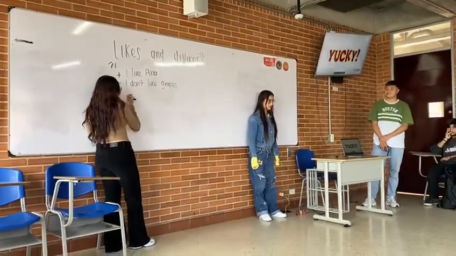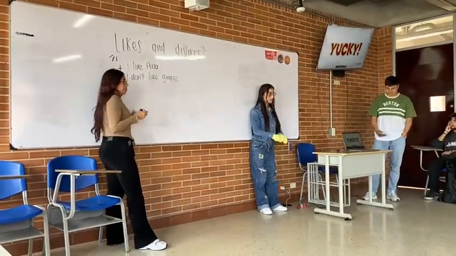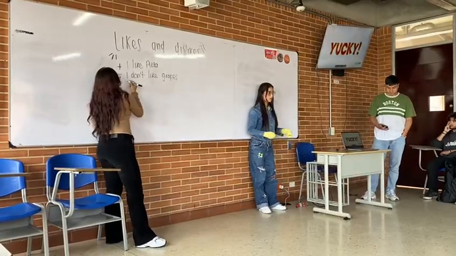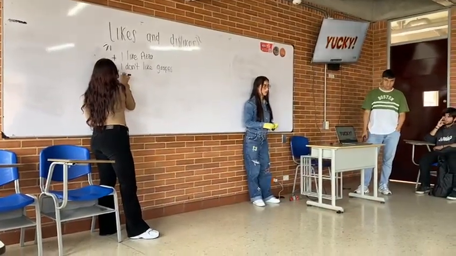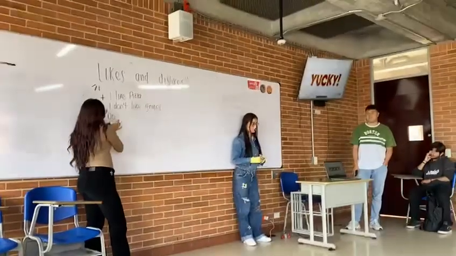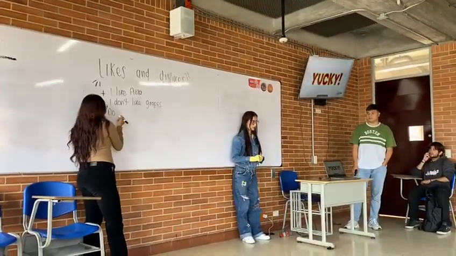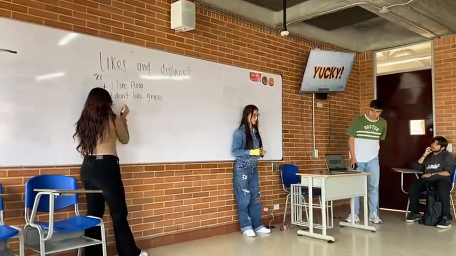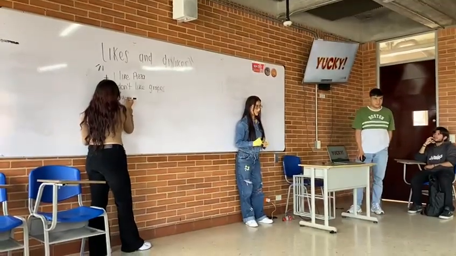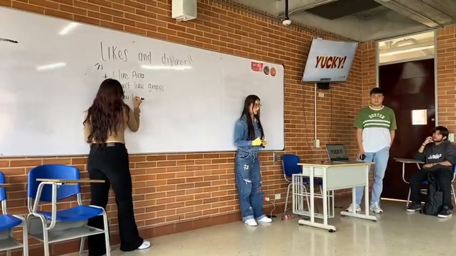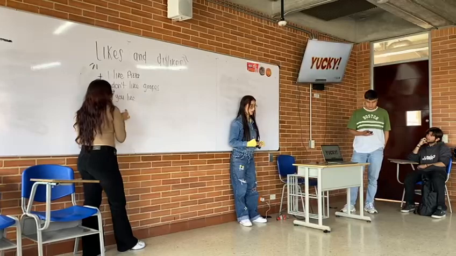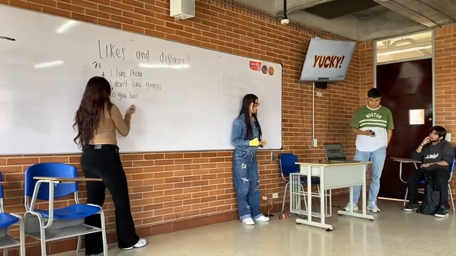And to make a question, as you can see in the video, first we use the auxiliary verb do. After the auxiliary verb, we put the subject, for example, do you, and the verb like. For example, do you like apples?